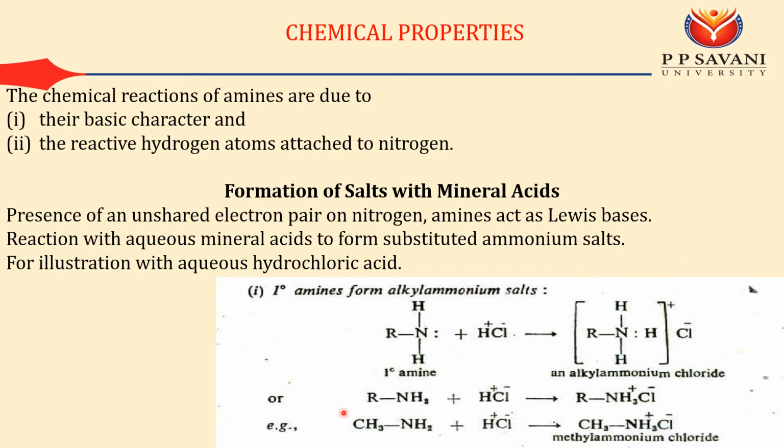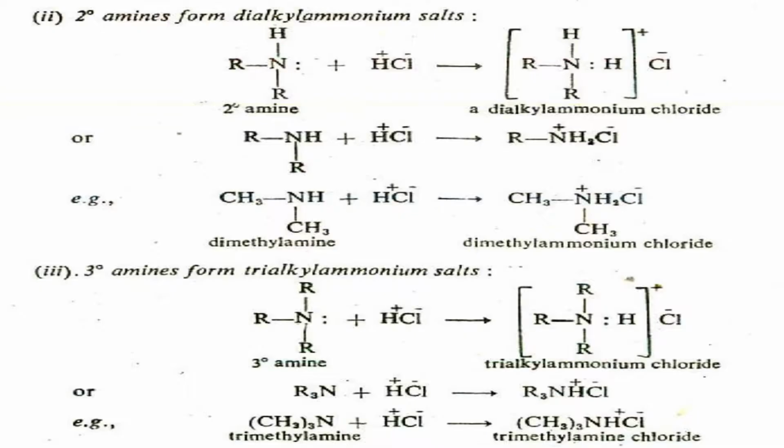Suppose I have a primary amine and I am doing a reaction with hydrochloric acid, I will get a hydrochloride salt. Suppose I have methyl amine and I do a reaction with HCl, I will get methyl ammonium chloride. Similarly for secondary amine you will get some kind of salts, and similarly with tertiary amine, from which you can produce a trialkyl ammonium chloride.